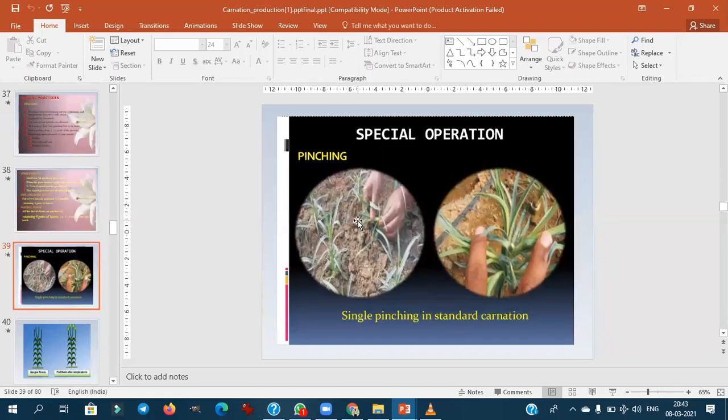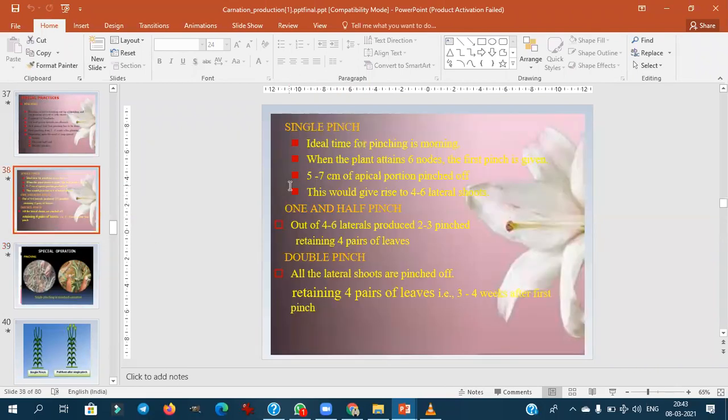This is the pinching. Sir, please repeat one more time. Which one? Pinching, single pinch, I will repeat. For single pinch, remember this is done mainly to get quality cut blooms. This is mainly for cut flower production. Then 1.5 pinch, this is mainly done to delay the flowering.